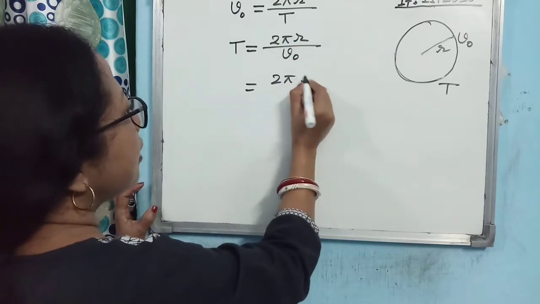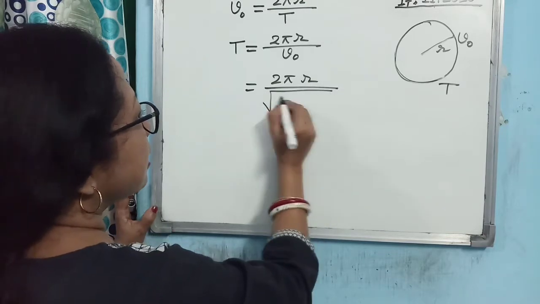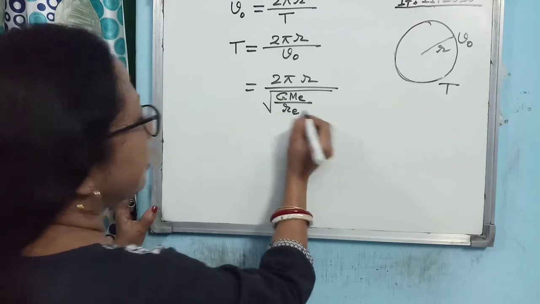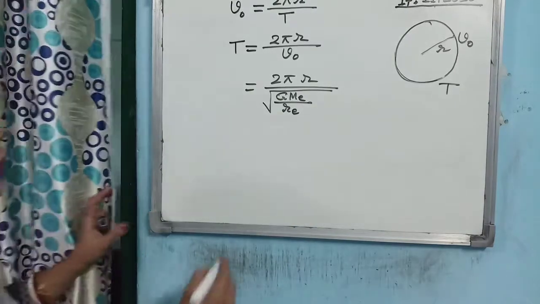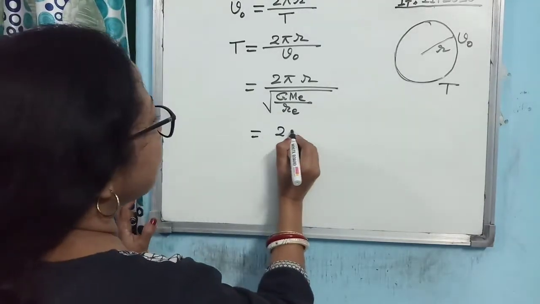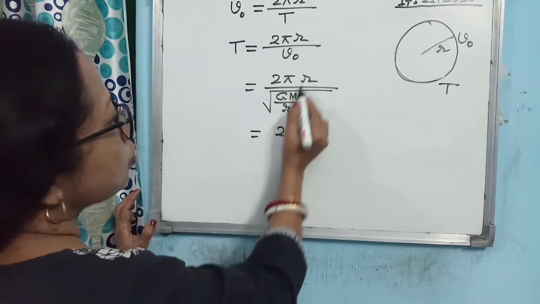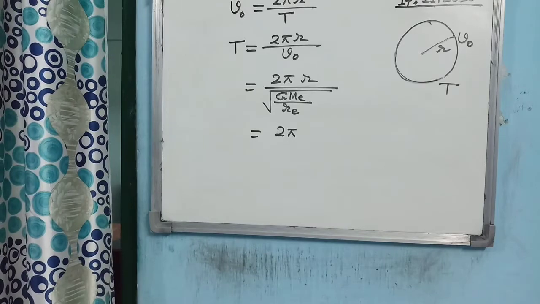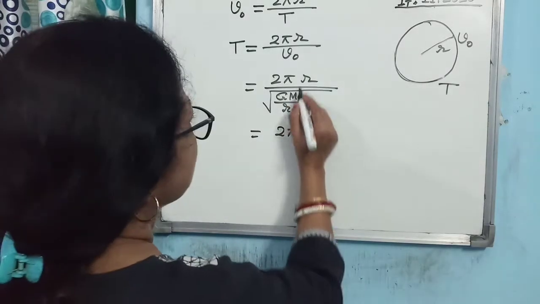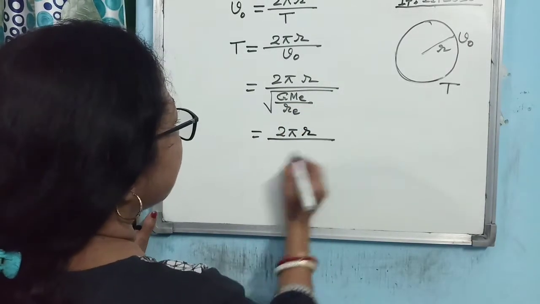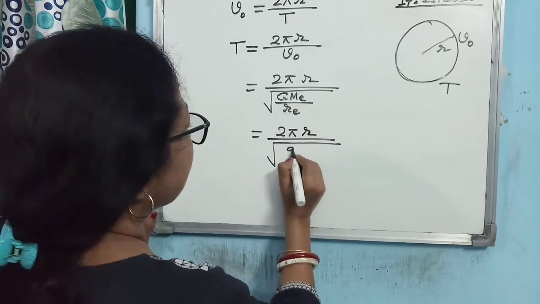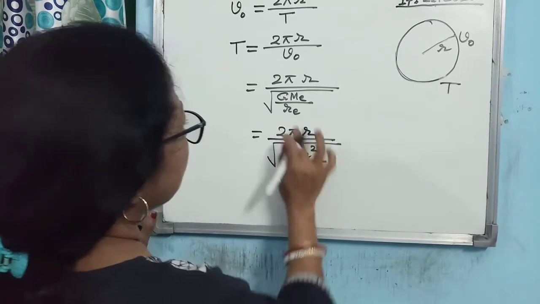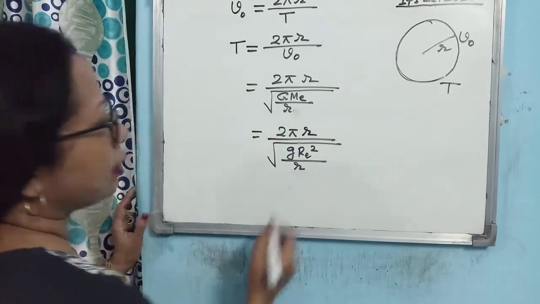Again, you know that v naught is under root G Me divided by r. Is that clear? If you simplify it, you can write G Me as G Re square by r.